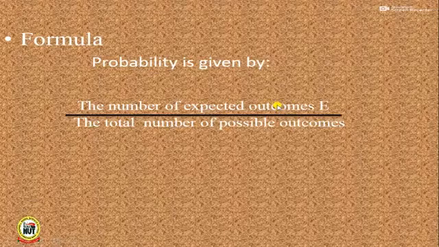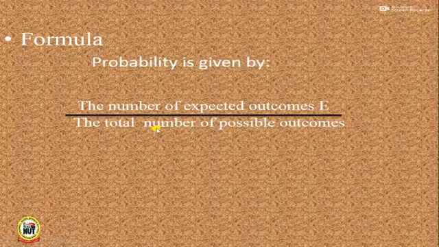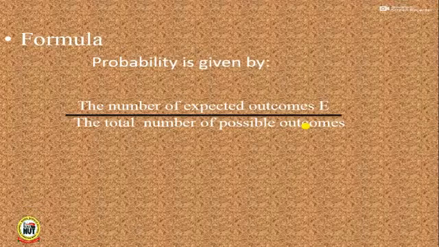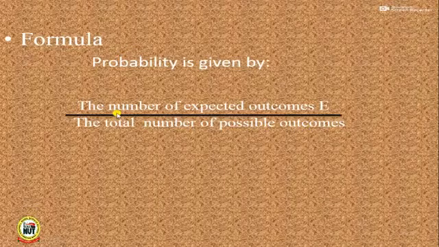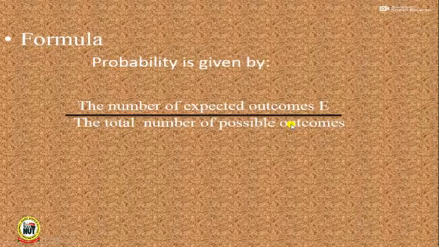Take for instance, when you toss a coin, it has how many faces? It has two faces. So the two faces of a coin is the total number of possible outcomes. So the total number of possible outcomes when a coin is tossed is what? 2. Because a coin has two faces, which are the head and the tail. Then the number of expected outcome: when you toss a coin, you can either get a head or a tail. So probability is given by the number of expected outcome all over the number of possible outcome.